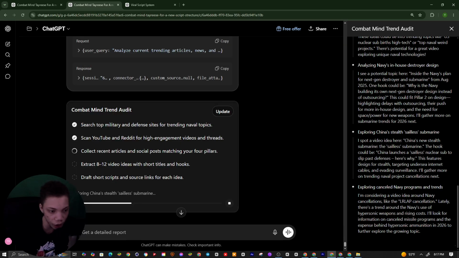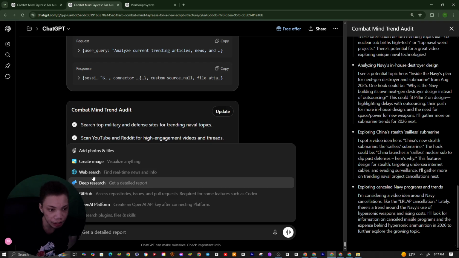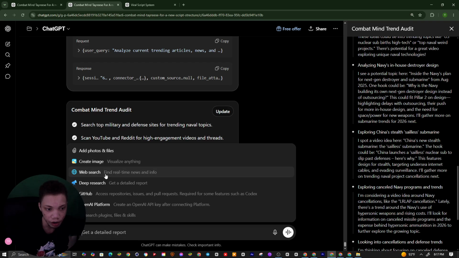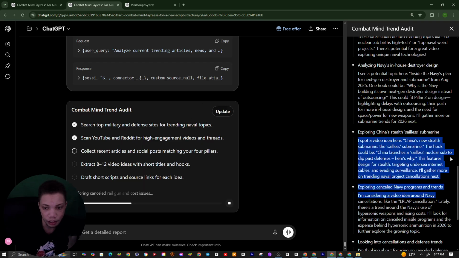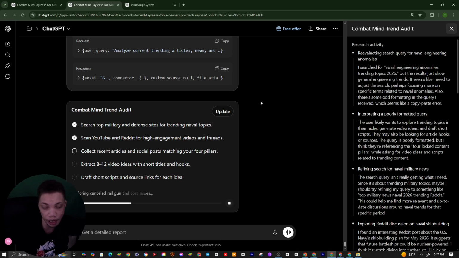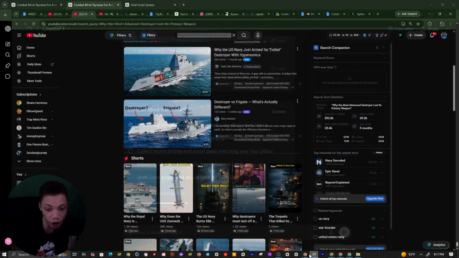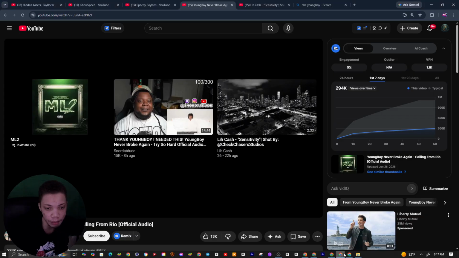If you don't want to do deep search, you can use web search right here. You find real time right here, or get default report. So you can use find trending real time and trending things right here, and you could do the content, give you a pillar list. So this is how you really come up with ideas, so you're not confusing yourself. And when you have a content pillar list, it's easier for your mind to remember.